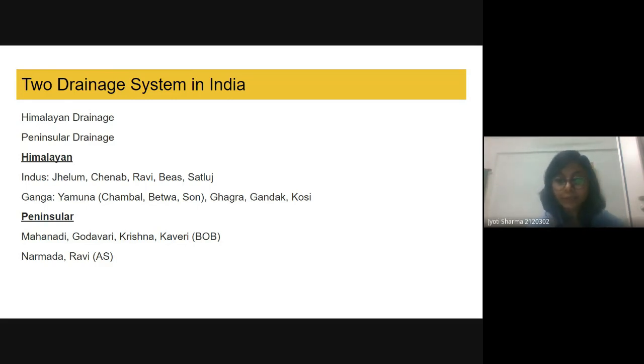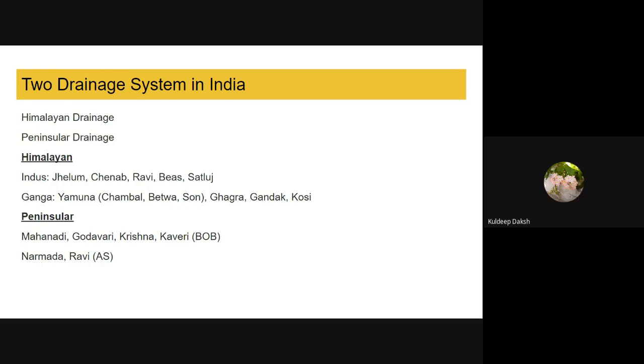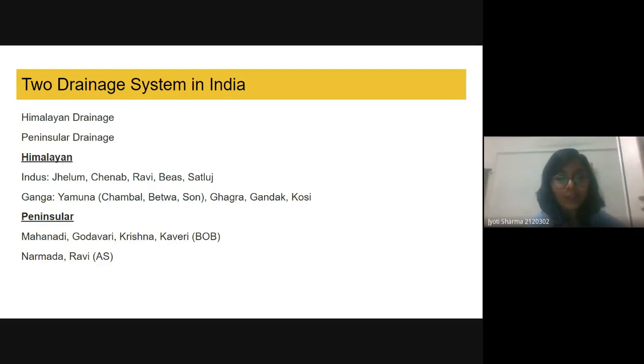Yes, Kuldeep. Ma'am, what is this? Okay, this is Kaveri. So this is the Bay of Bengal. These rivers discharge their water in the Bay of Bengal, and Narmada and Tapi discharge their water in the Arabian Sea. Here the tributaries of Ganga are Yamuna, Ghaghra, Gandak, and Kosi. There are more tributaries that are not mentioned here. For the Yamuna, the tributaries are Chambal, Betwa, and Sone. So these are basically the two drainage systems we have in India.